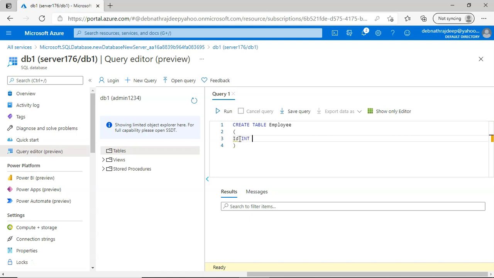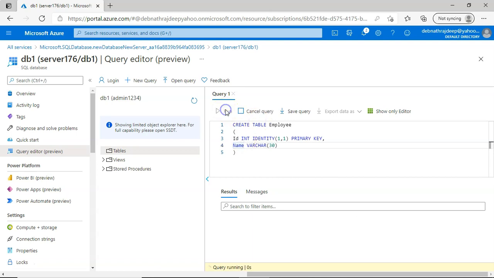That should be identity, the seed and the increment should be 1. It should be primary key, and then we need another one, that is name, and then it should be varchar, maybe 30. And yeah, that was about this.